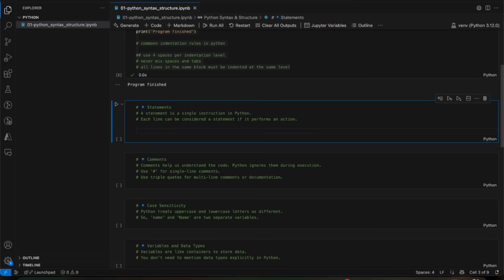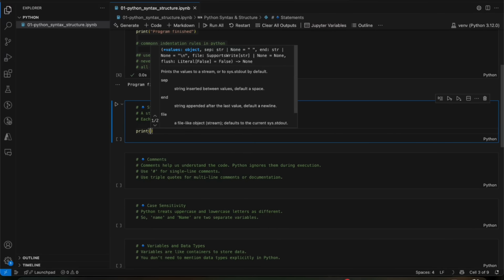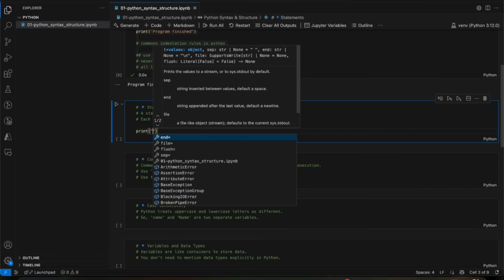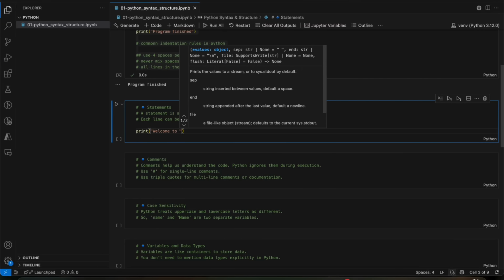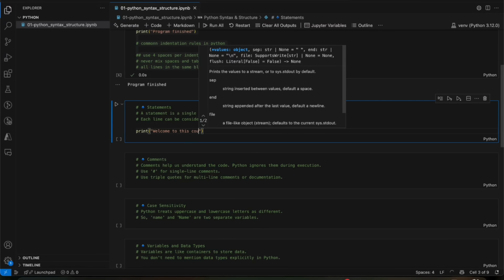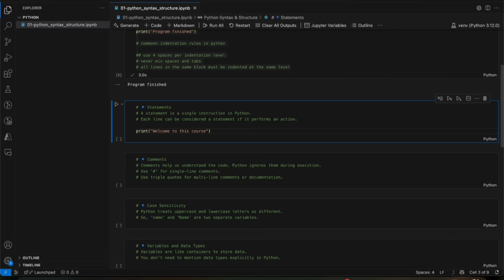Think of a statement as a complete instruction that Python can understand and execute. Types of statements we have: assignment statement, as we already said; expression statement. Expression means evaluate an expression, often when calling a function. Suppose we have a print statement where we are writing some print. So it calls a print function. So that's why it's a statement.